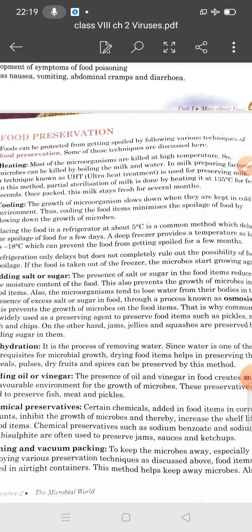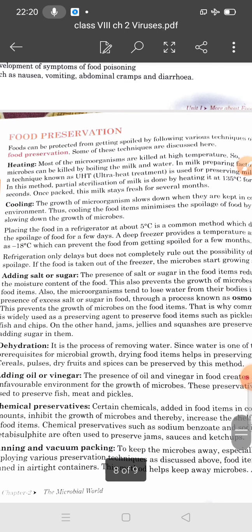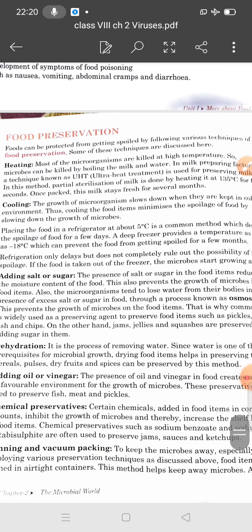Okay students, now cooling. This is a different method from heating and sun drying. If we talk about freezing, or cooling, very low temperature reduces the growth of microbes. A refrigerator maintains a temperature of 5 degrees Celsius, thus preventing growth of microbes.